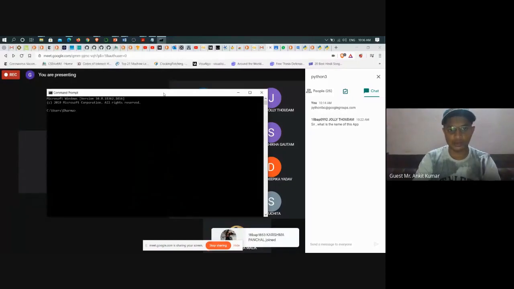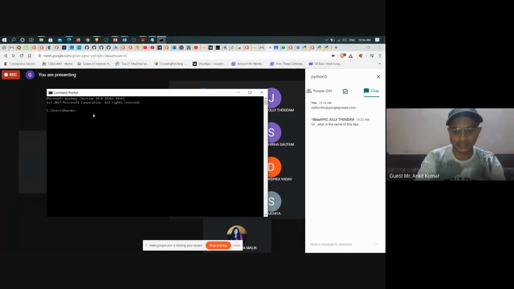You can see the command prompt is open here, and in the command prompt, all you have to do is type Python and press enter. As soon as you press enter, you will be able to see that the Python interpreter is open here. This marks the start of the interpreter, these three greater than angle signs.